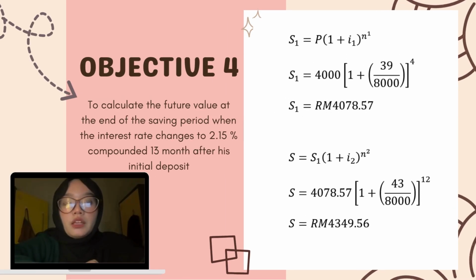S1 equal to P, 1 plus I power of N. S1 equal to 4,000, 1 plus 39 over 8,000 power of 4. S1 equal to 4,078.57. S equal to S1, 1 plus I2 power of N. So S equal to 4,078.57, 1 plus 43 over 8,000 power of 12. So S equal to 4,349.56.